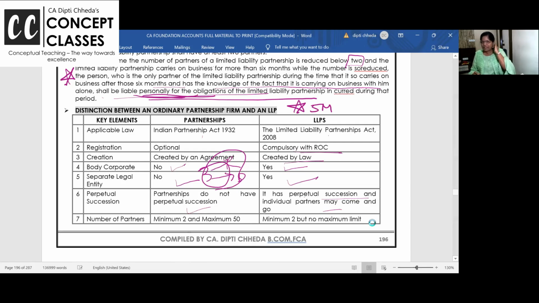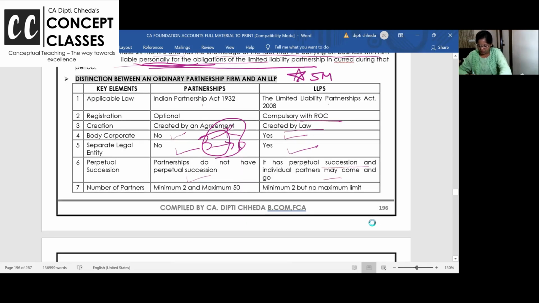I have made the same detailed lecture and I've put it on YouTube also, on my channel. You can just search CA Dipti Chheda LLP, you will get all the information. Indian Partnership Act, LLP. This is optional, compulsory. Read these points once, 2 minutes. I'm here only. If you have any doubt, ask, because 3 to 4 times they have asked this question. You read, and if you have any doubt, ask me now.